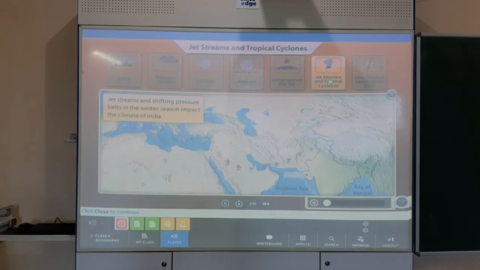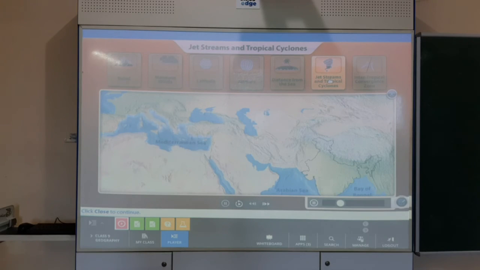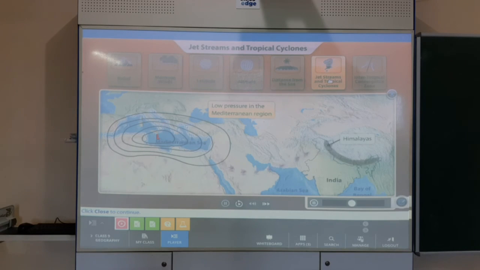Jet streams, or fast-flowing air currents in the upper layers of the atmosphere, combined with the shifting of pressure belts in the winter season, have an important influence on the climate of India. In the winter season, low pressure builds up over the Mediterranean region. As a consequence, air currents or jet streams from this region blow out and arrive in India from the western side. They blow south of the Himalayas throughout the year, except in summer. They bring snow to Jammu and Kashmir and winter rain to the states of Punjab and Haryana.